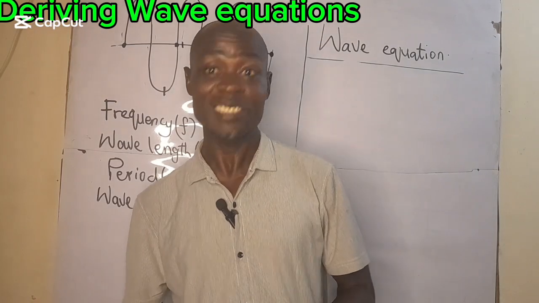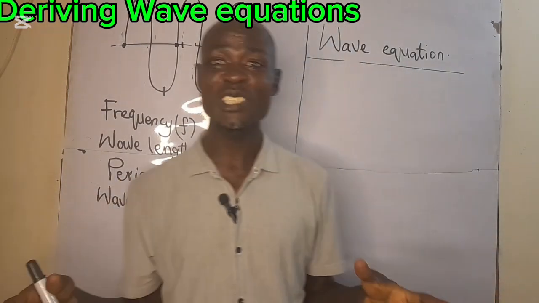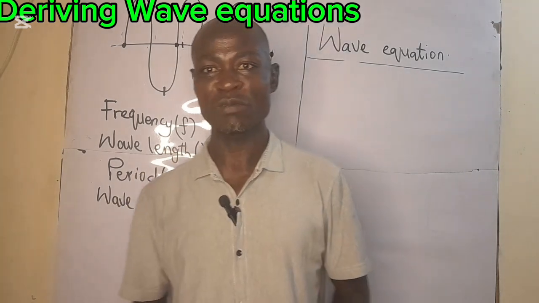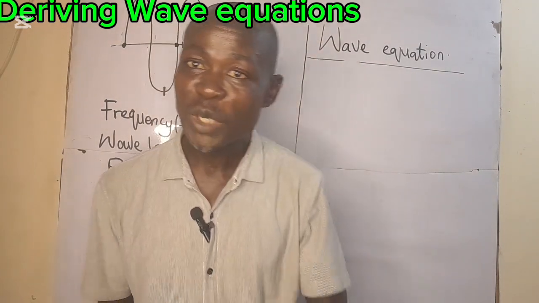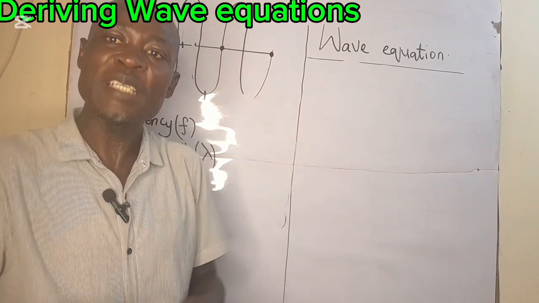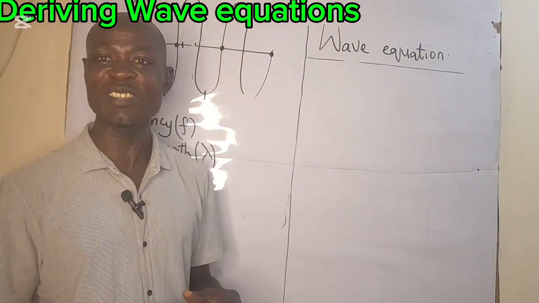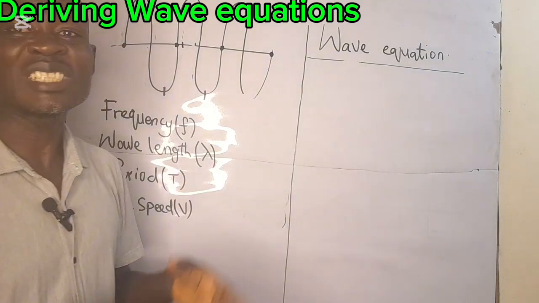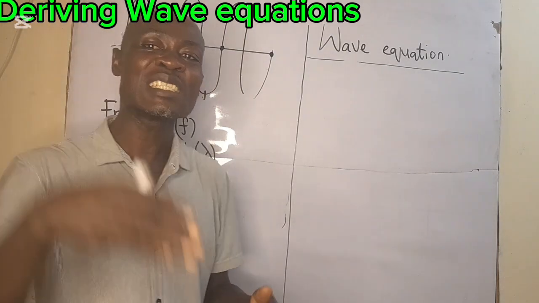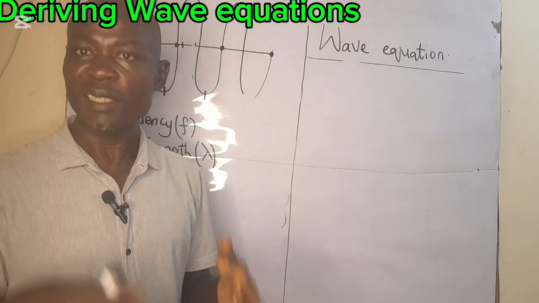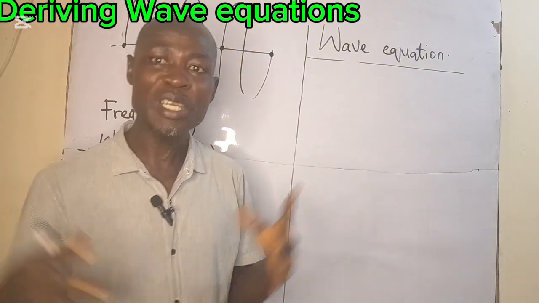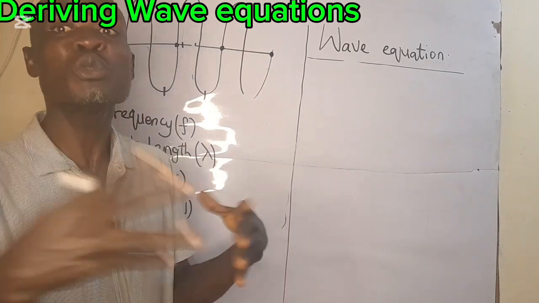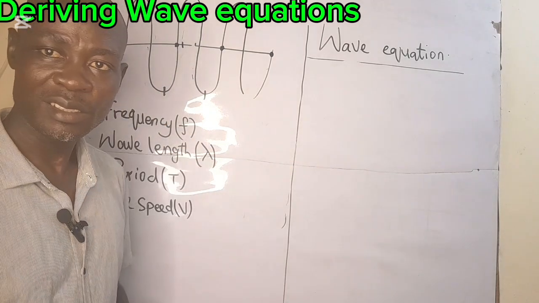Physics equations are always very interesting, most especially when you know the basics of where these equations are actually coming from. Today we are going to look at another basic equation that we need in physics, and that is the wave equation. The wave equation is one of the most important formulas in physics, and I want you to pay attention so you can understand the root of this equation, and you will never forget it.